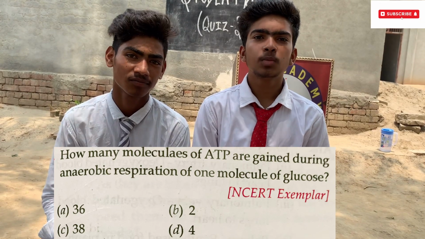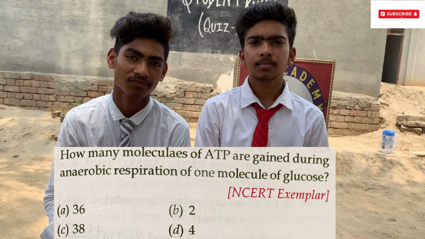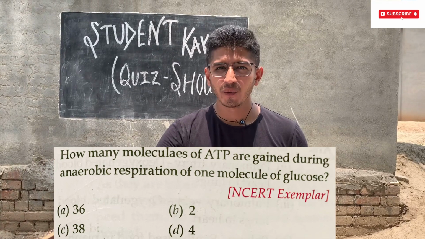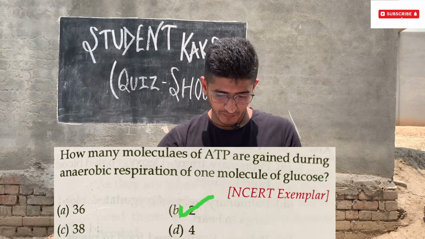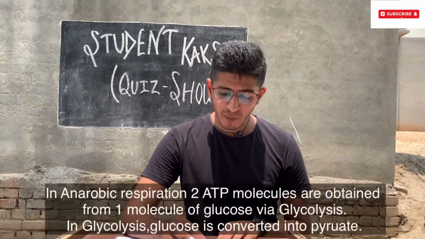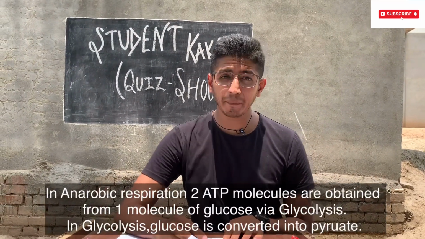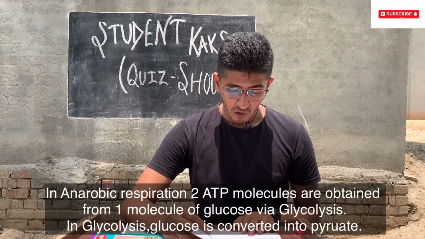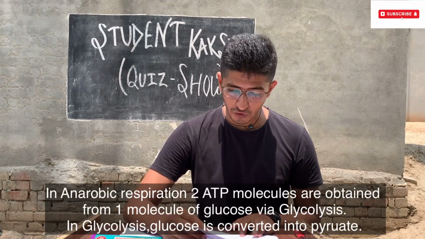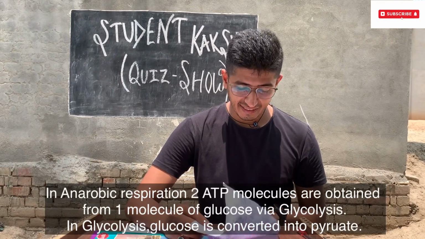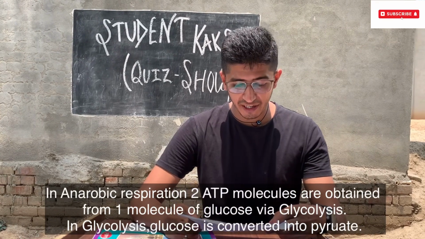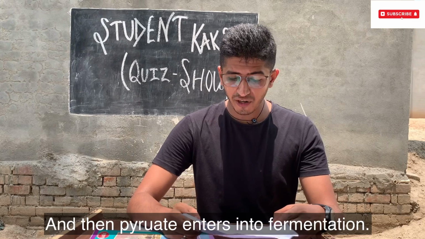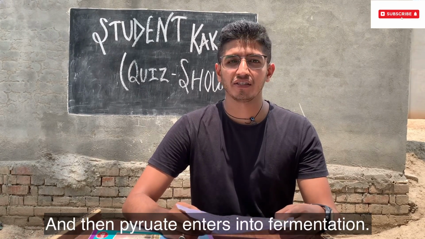Option B, 2. Are you sure? Yes. Option B, 2, is the correct answer. Give them a huge round of applause. Actually, in anaerobic respiration, 2 ATP molecules are obtained from one molecule of glucose via glycolysis. In glycolysis, glucose is converted into pyruvate, and then this pyruvate enters into fermentation.